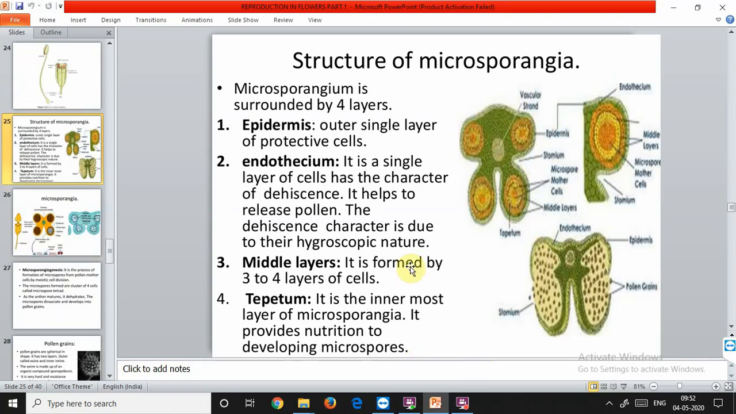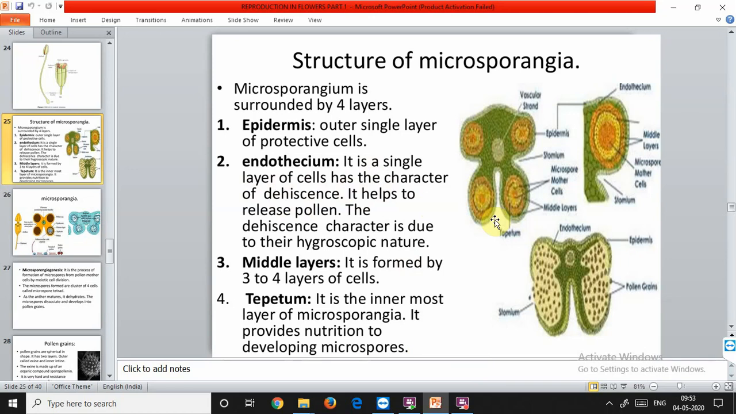Now, what is the function of the endothecium? It is a single layer of cells that has the character of dehiscence. Dehiscence means the release of the pollen grains once they are matured. The dehiscence character is due to their hygroscopic nature. So after the endothecium comes the middle layer. They are mostly 1 to 3 in number, and they are mostly made of parenchymatous cells. Parenchymatous cells means they are living material.